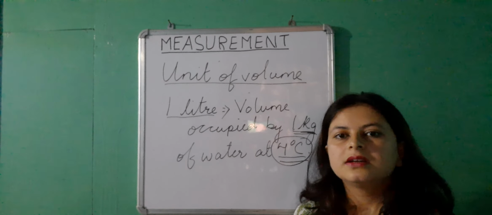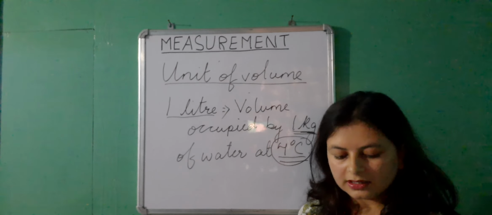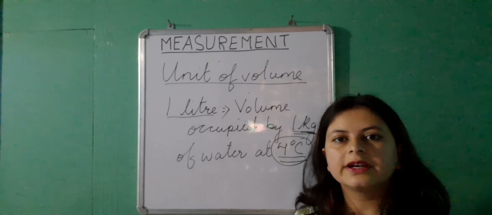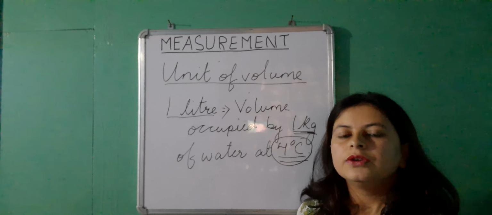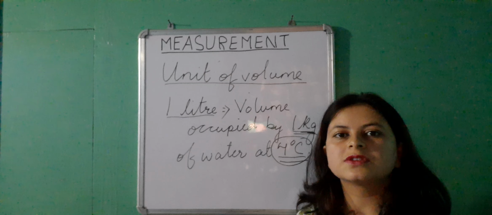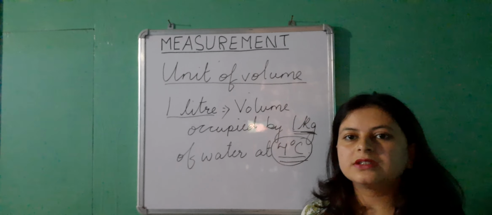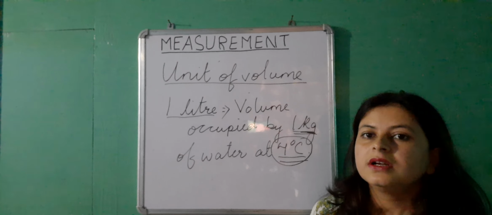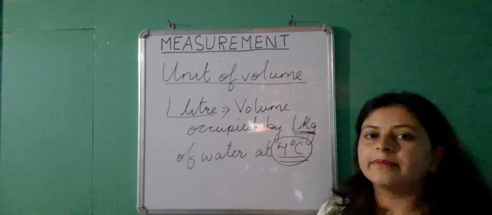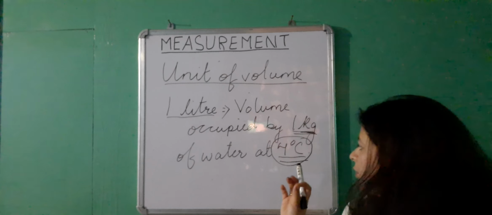Then we learned the definition of 1 kilogram. Then we learned the subunits and multiple units of kilogram for smaller and bigger measurements. Then we learned the unit of time, that is second, in terms of a mean solar day. Then we learned the unit of volume as liter, which is the volume occupied by 1 kilogram of water at 4 degrees Celsius. And I told you why this 4 degrees Celsius is important.